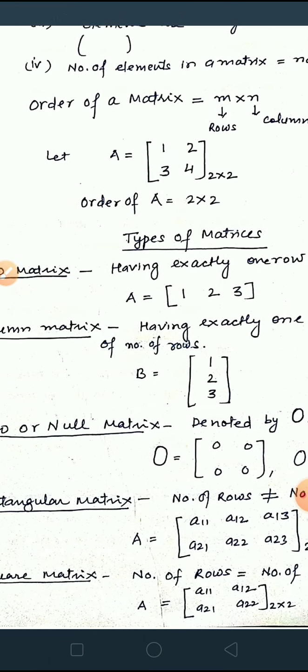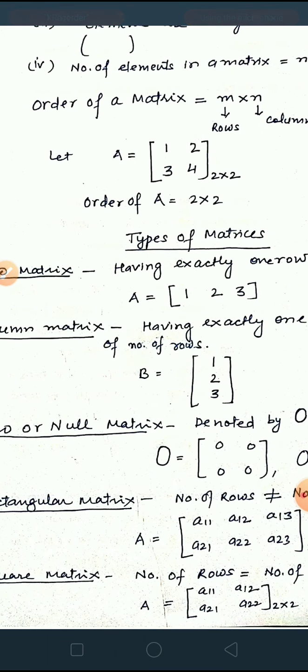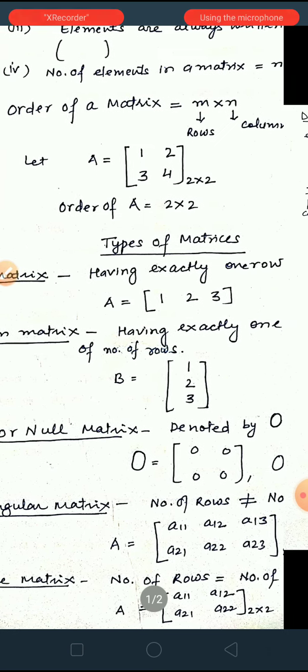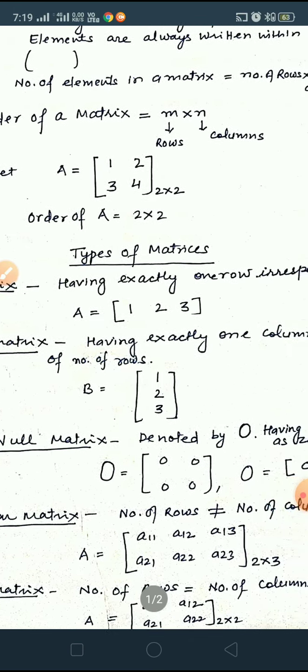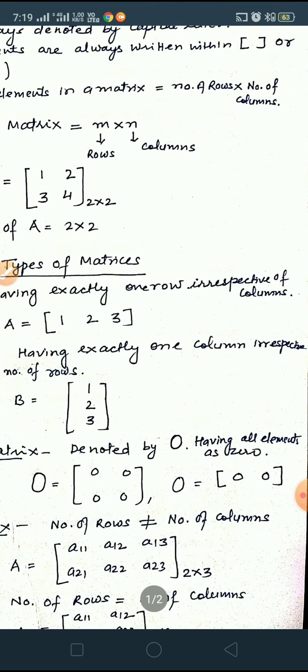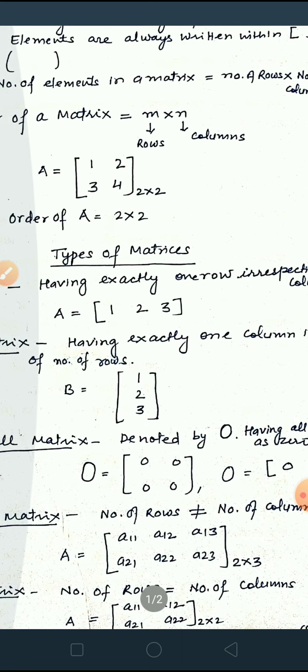Now move to types of matrices, means kind of matrix. How many types of matrix? There are various kinds of matrices, but in your syllabus there are few types of matrices which are listed as below. First is row matrix. Row matrix means having exactly one row irrespective of columns. That means there may be any number of columns, but restriction is that there will be only one row, so we call it row matrix.